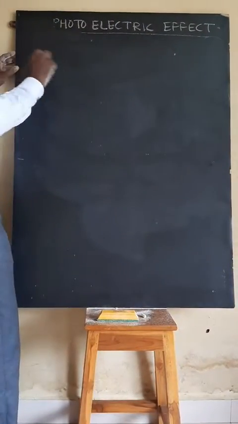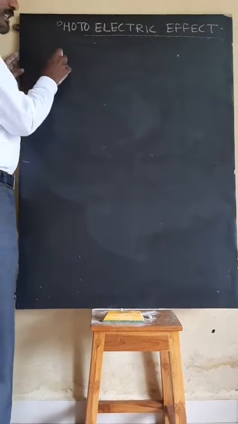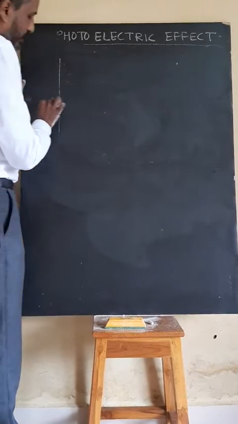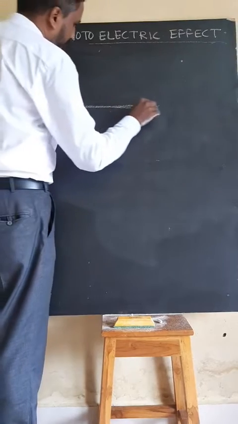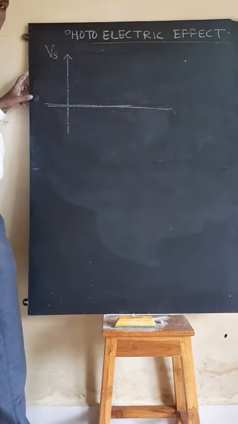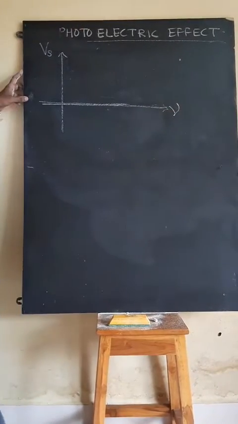Now one more last question, don't stop the video. The last question is: what is the nature of the graph? This is the most important thing. Here I am drawing on the y-axis my stopping potential, and on the x-axis my frequency nu.